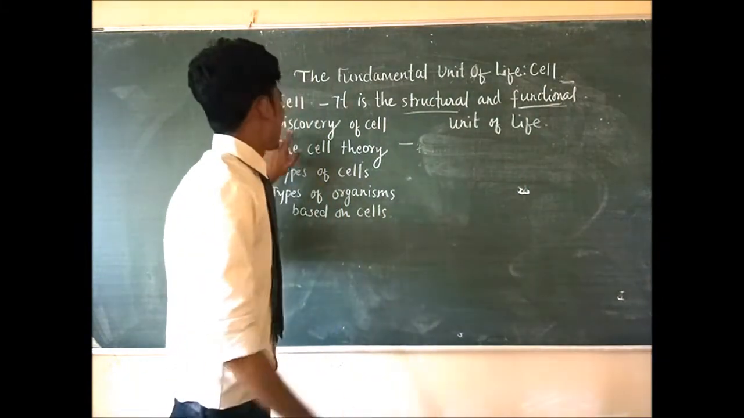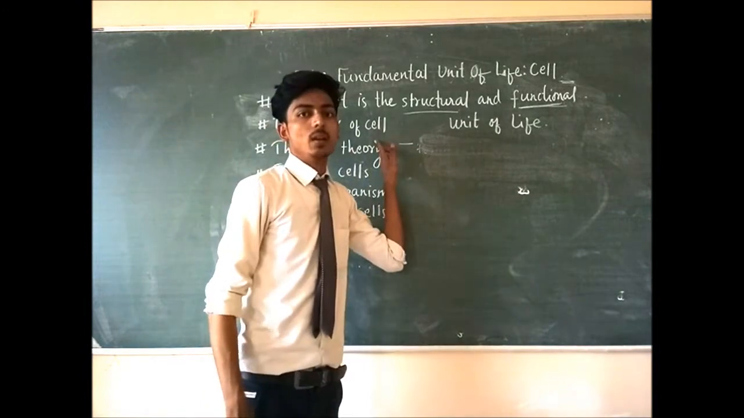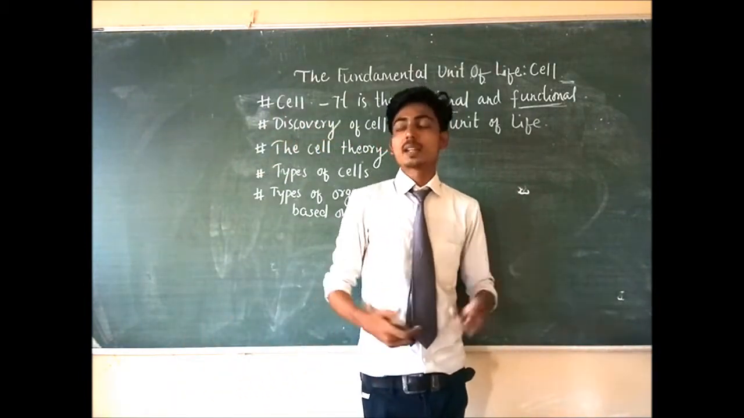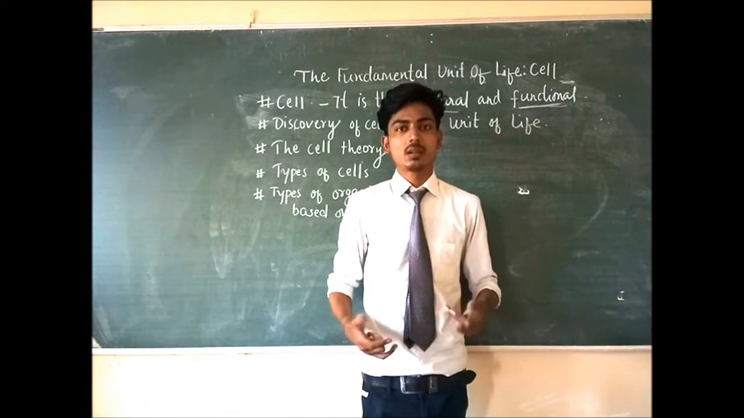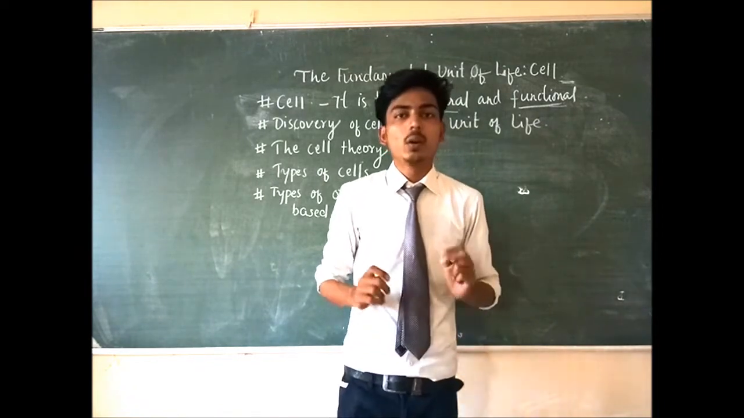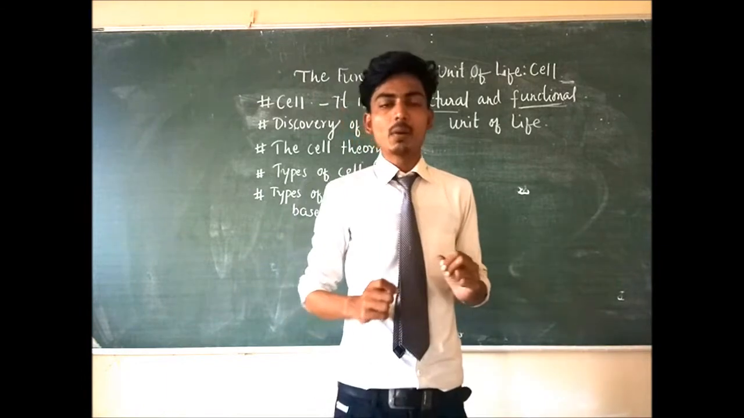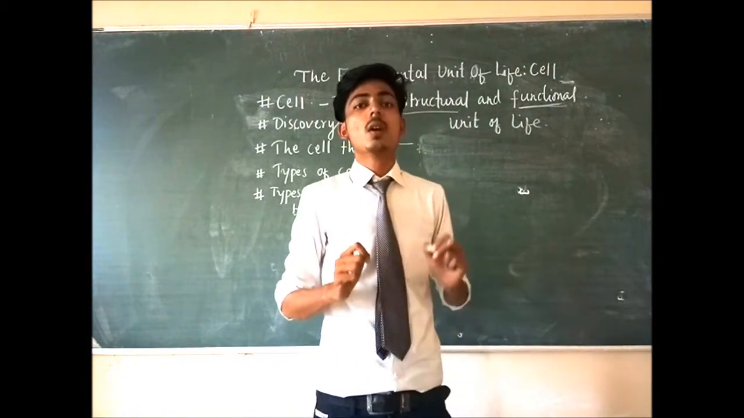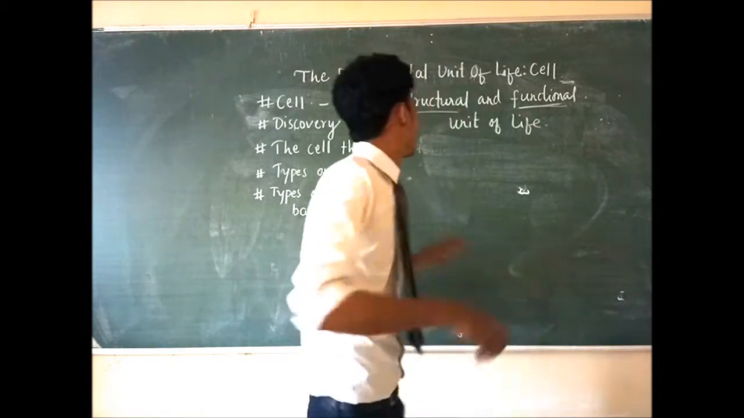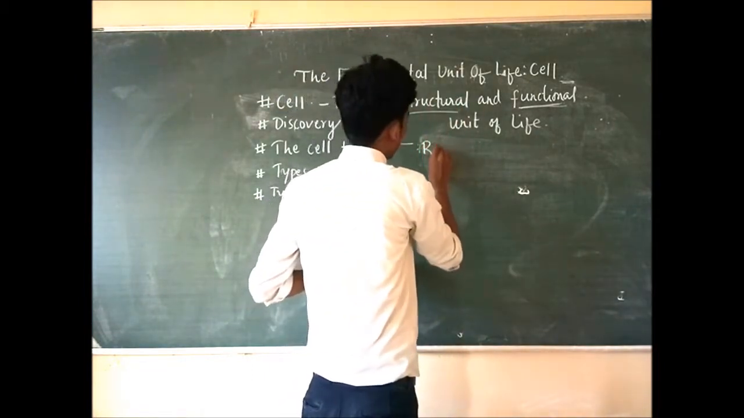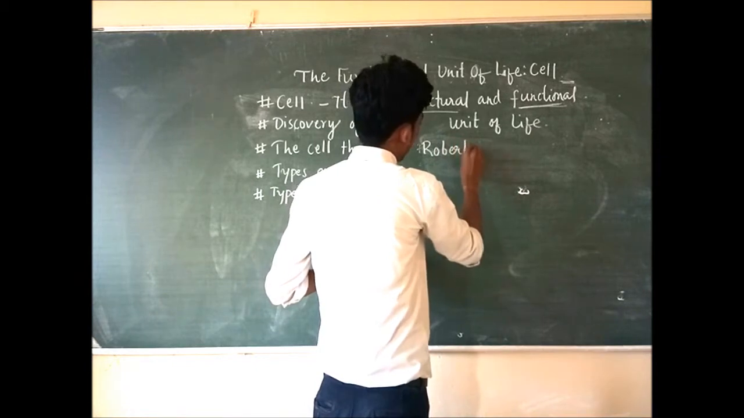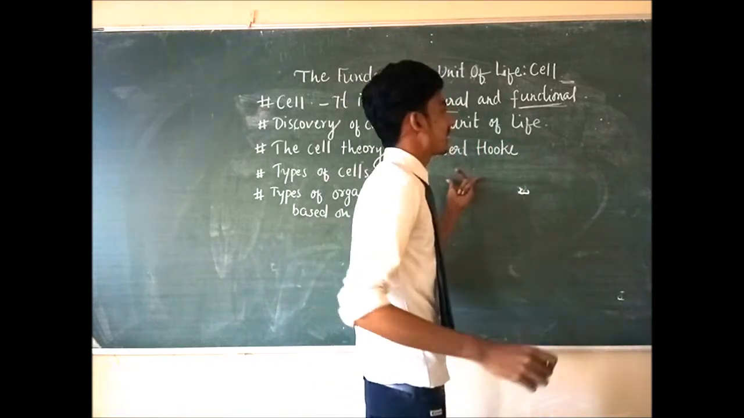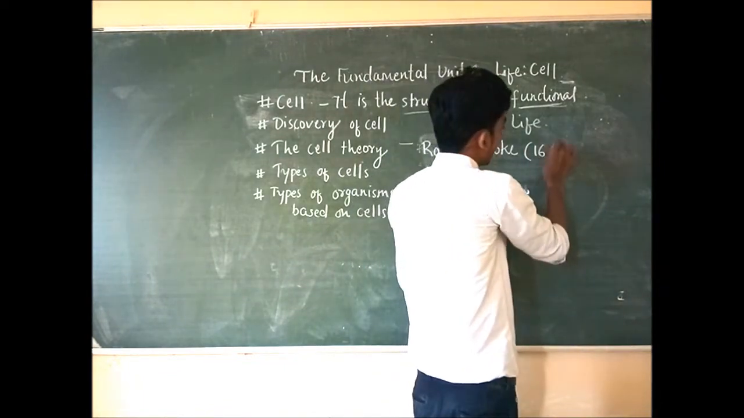Now our next topic is the discovery of cell. Who was that scientist who first observed that cell exists? Robert Hooke. Remember the name of this scientist because it is very important. Robert Hooke was the first scientist who discovered the cell. Write down: Robert Hooke, and he discovered the cell in the year 1665.